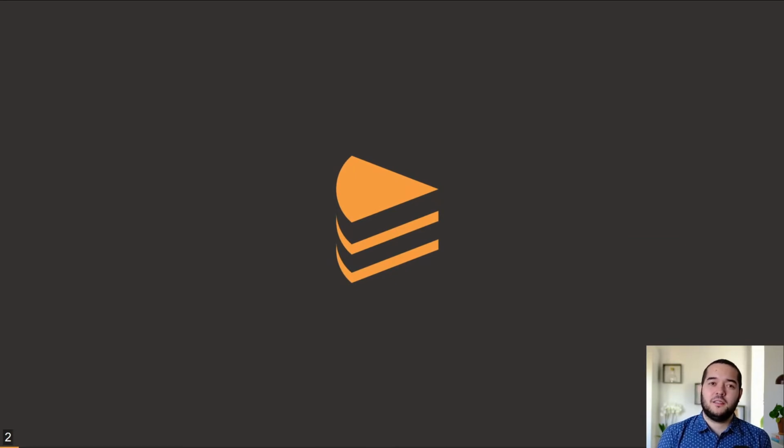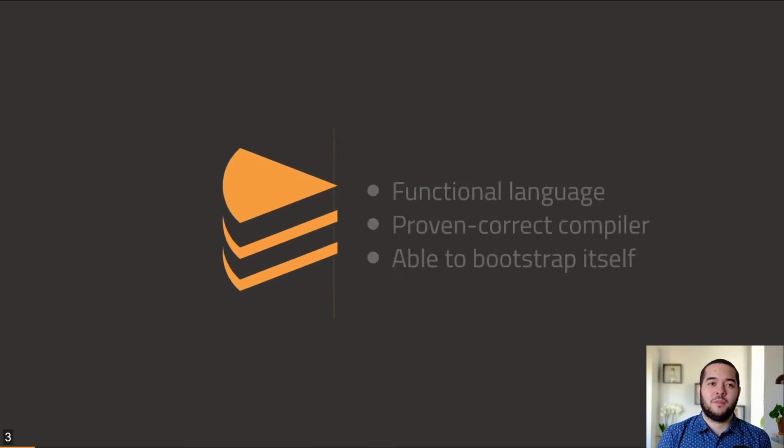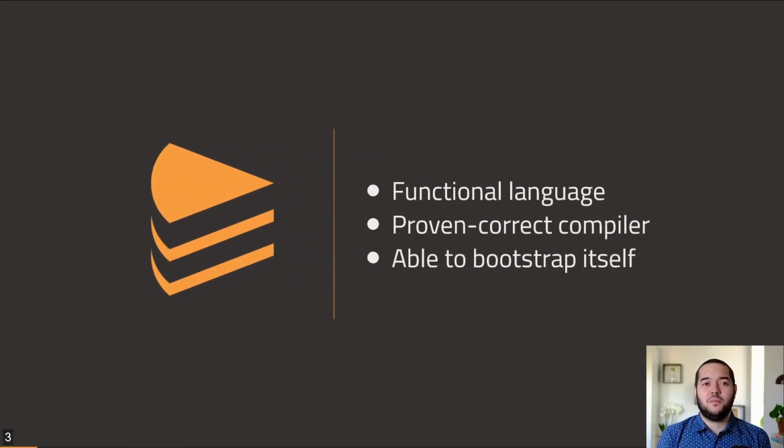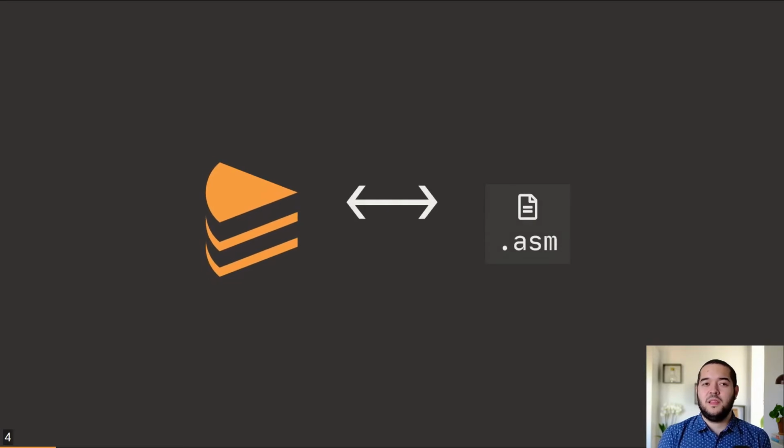First, let's discuss what CakeML is. CakeML is a functional programming language with a proven correct compiler that is able to bootstrap itself. What this means is that using the CakeML compiler, we can generate machine code from a source program and be sure that the behaviors of those two programs are compatible.